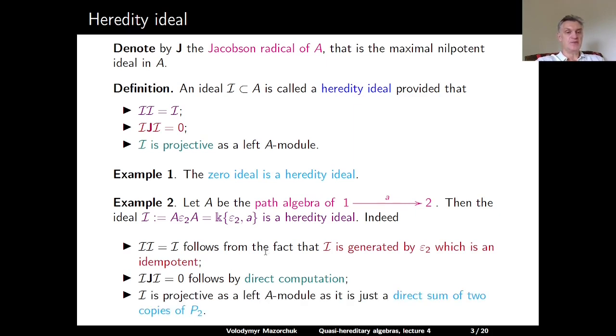And the ideal I is projective as a left A module because it is just the direct sum of two copies of P2. If you consider this linear span, the only thing which acts in a non-zero way on the left on these elements is epsilon 2. So it is just a direct sum of two copies of P2. So all conditions are satisfied, and this means that our ideal I in this example is a heredity ideal.